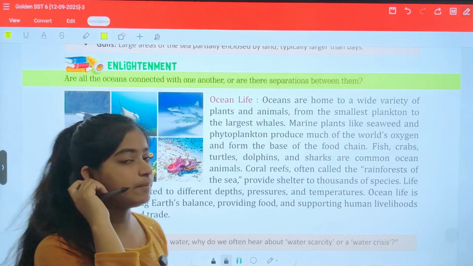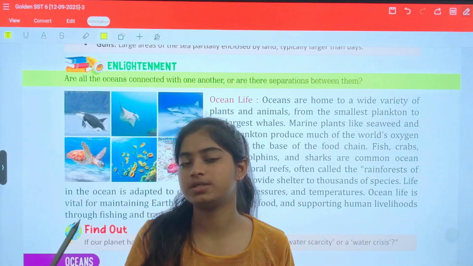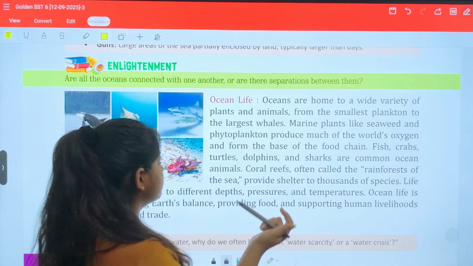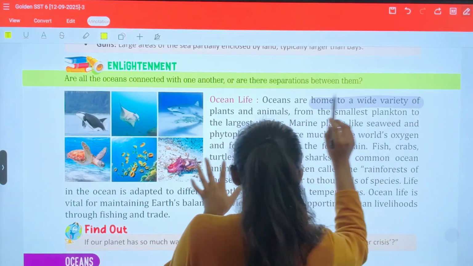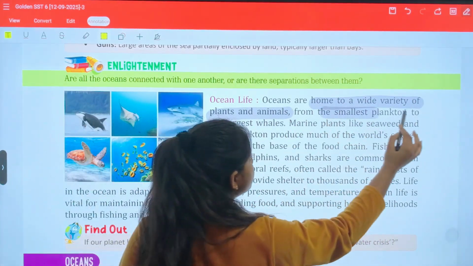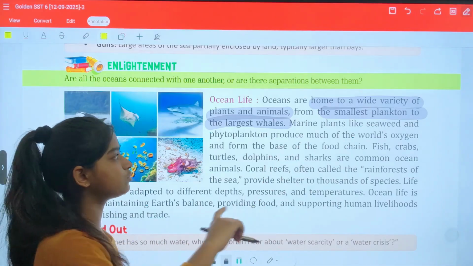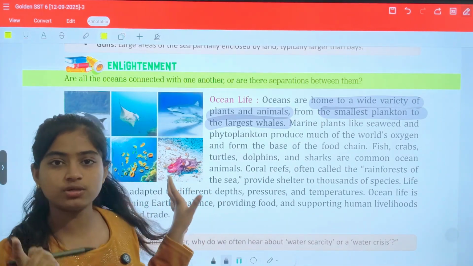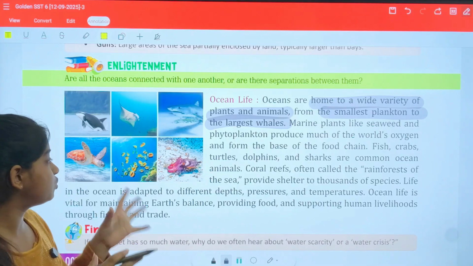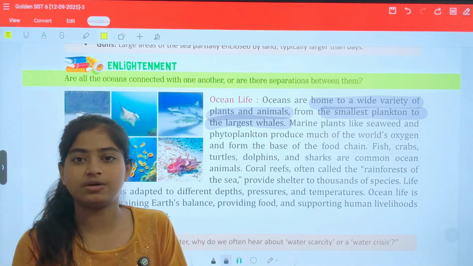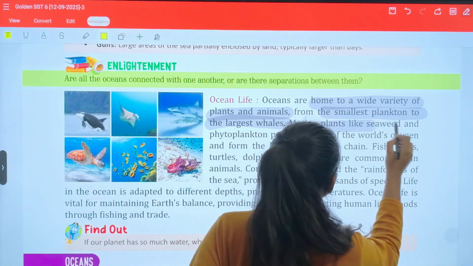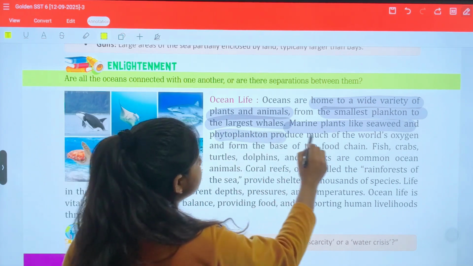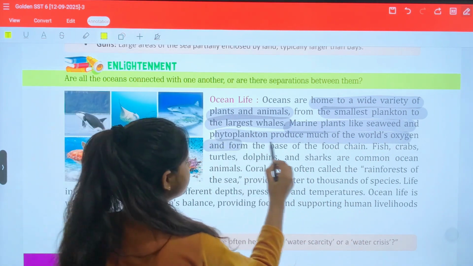Now we are going to study about ocean life, that is, what aquatic animals are present in water. Oceans are home to a wide variety of plants and animals, from the smallest plankton to the largest whales. Marine plants like seaweed and phytoplankton produce much of the world's oxygen and form the base of the food chain.